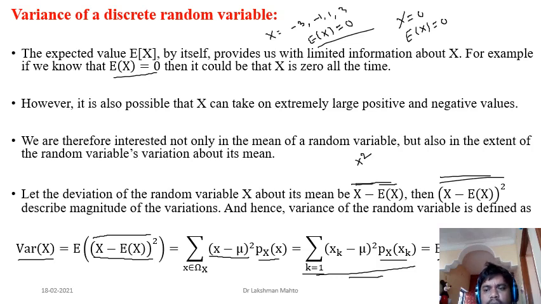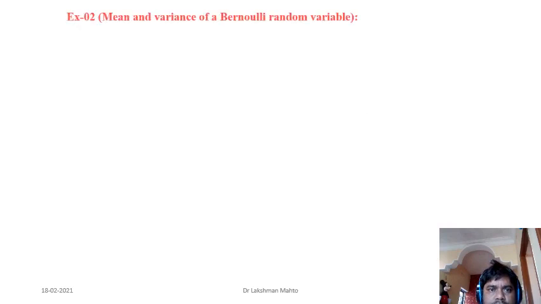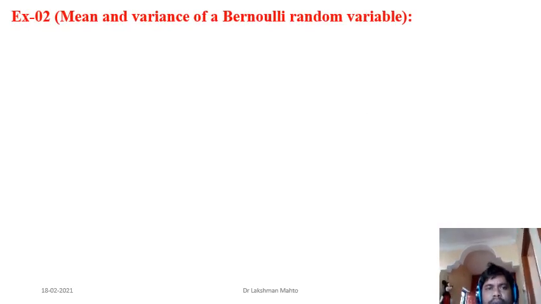Coming to examples, I will take a few examples. The first example I am taking is the Bernoulli random variable. I know everyone must be very comfortable with the Bernoulli random variable because it takes only two values: either 0 or 1. The simplest Bernoulli random variable happens to be the indicator function for a given event. The indicator function takes 0 when the outcome omega is not in this given event A. Otherwise it takes 1, and that's why it is named the indicator function.